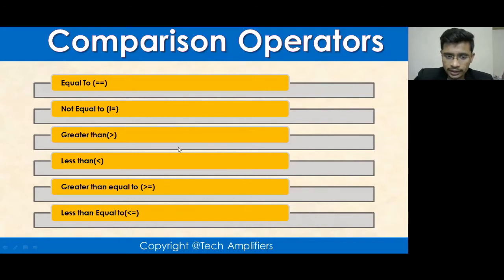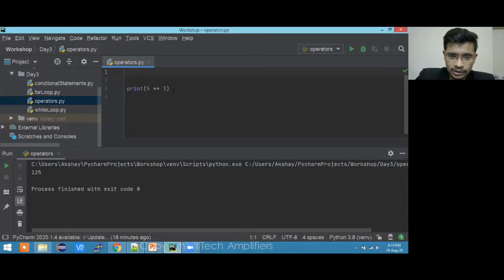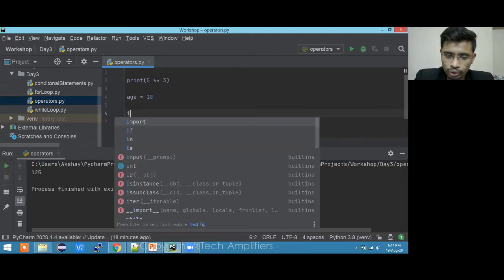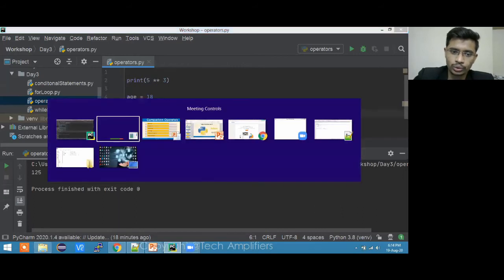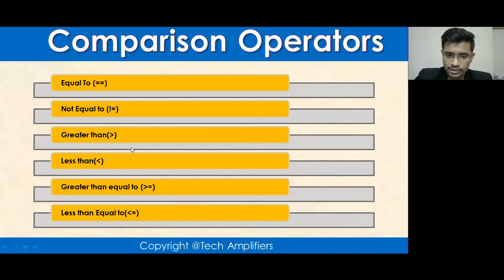We need these operators when we use loops, and in if and else conditions as well, where we check things like the age. Let me give a normal example: are you eligible to vote? Suppose the age of the person is 18. I'll show you if and else later, and at that time I'll show you comparison operators with examples. For now, just take a note of the operators available in comparison.